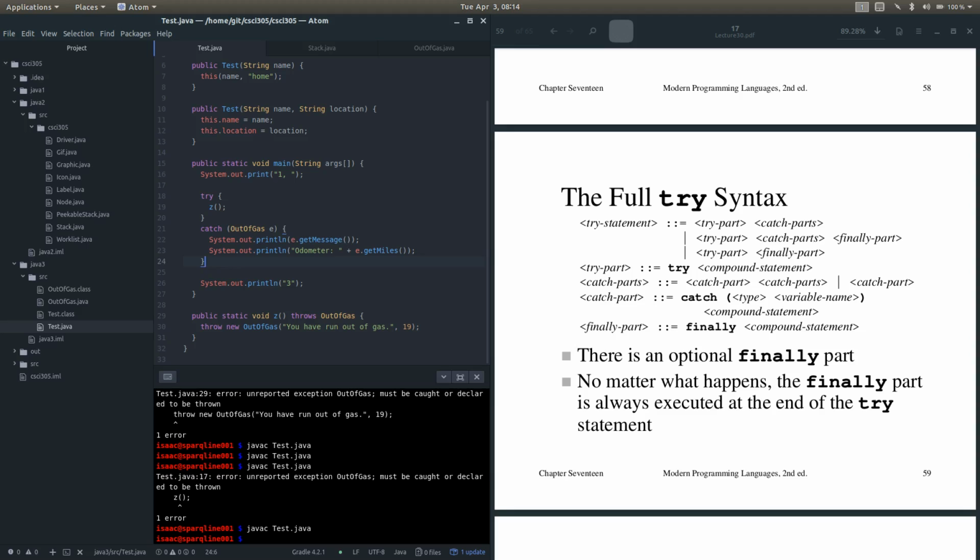So regardless of what happens, even if a catch occurred, we still, for example, if we opened a file or a stream on the network, and we were doing things like that inside of our try block, and in the middle of that an exception occurred, well, we're going to need to clean up what we were doing and close that stream down.